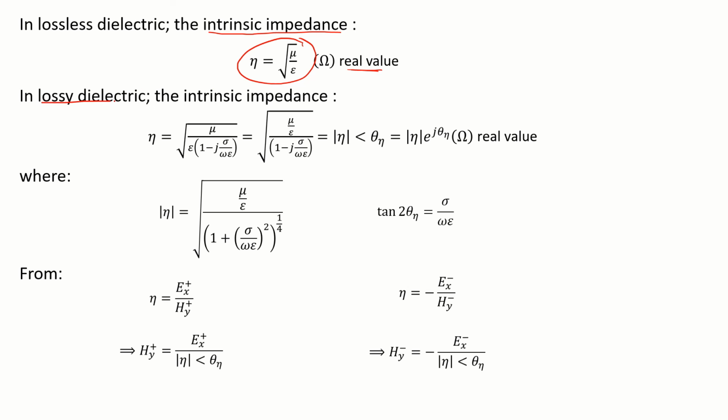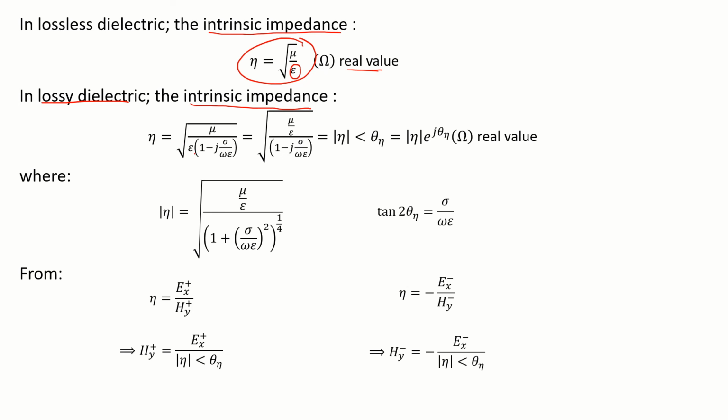However, in lossy dielectric, since our epsilon is a complex number, the intrinsic impedance also will be a complex number, where it will contain imaginary and real components.